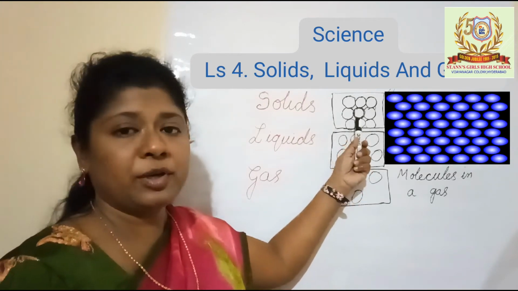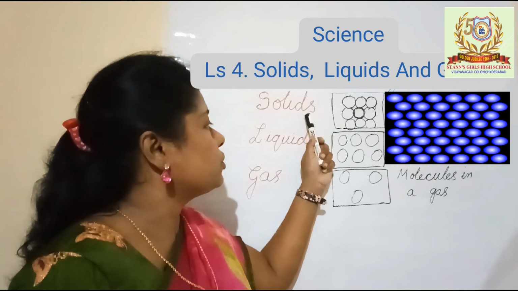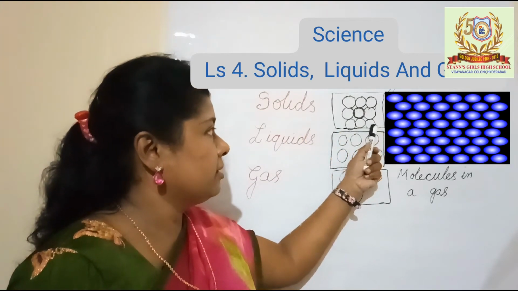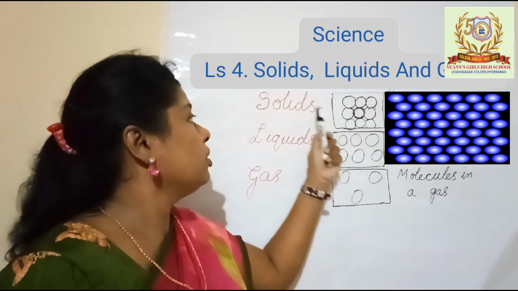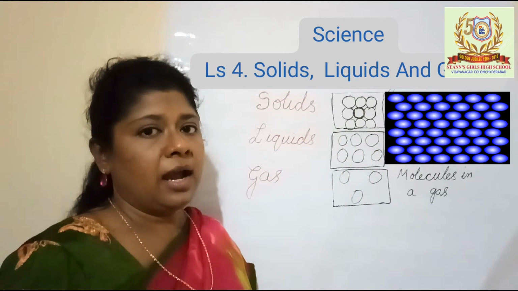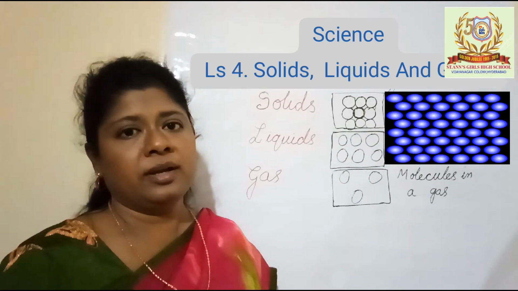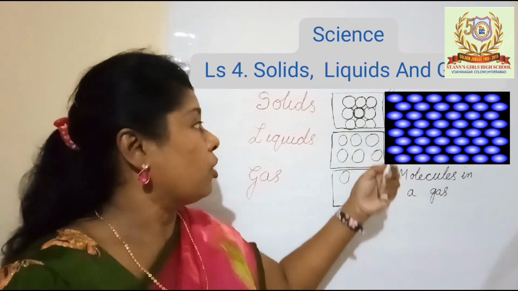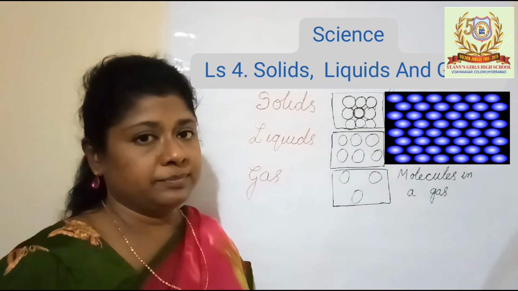We'll see the arrangement of molecules in these three states. In the case of solids, you can see the molecules are very close to each other. There is not much gap between the molecules. Solids have definite shape and definite volume. They cannot diffuse in the air and they cannot flow because the molecules are present very close to each other.